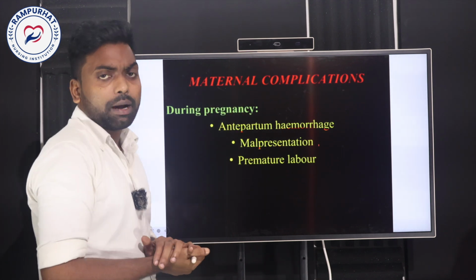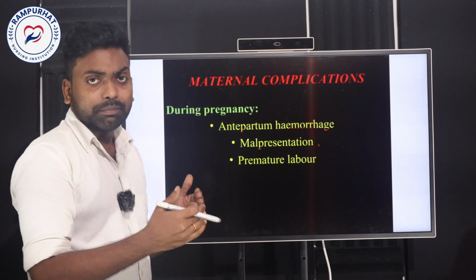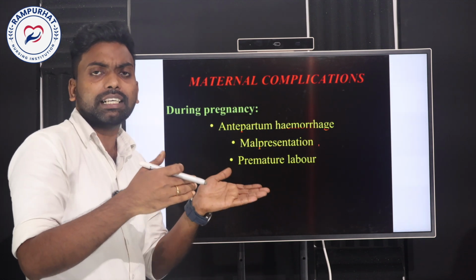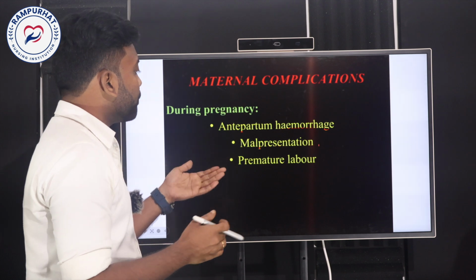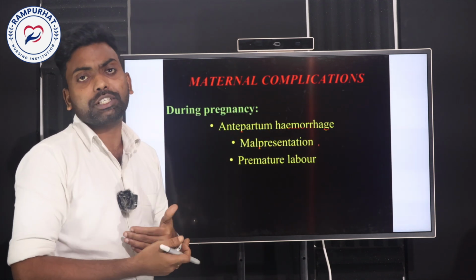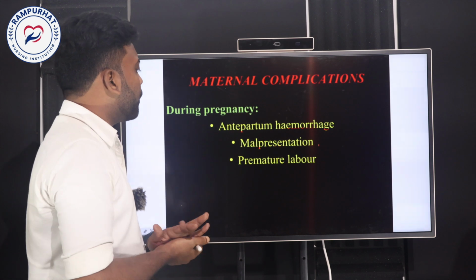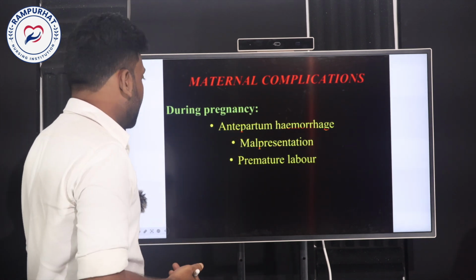And premature labor. In the case of placenta previa, before the term, before 38 to 40 weeks of term labor, there is a chance of premature separation occurring before the delivery. So premature labor will occur, and a premature baby will be delivered because of this placenta previa.